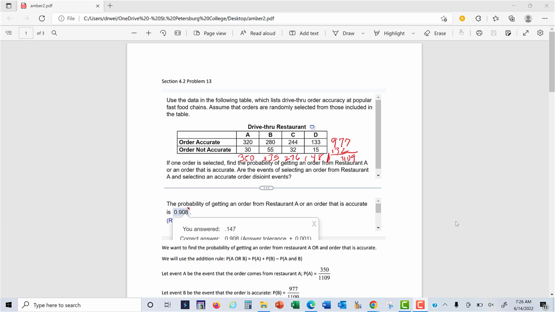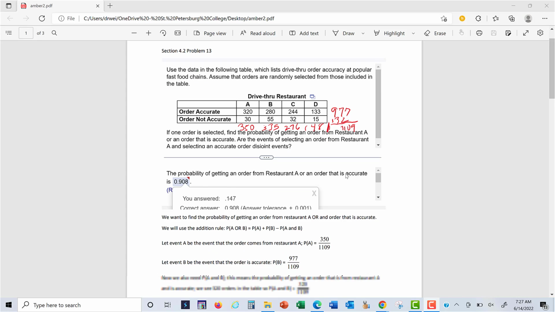So problem 13 is the one about the orders from the restaurants, and the question they want you to answer is the probability of getting an order that is from restaurant A or an order that's accurate. And so you see the table here. This is the problem that you did that was marked incorrect. And I went ahead and put the totals across the rows and the columns that we're going to need. And the overall total for the table is shown right there at